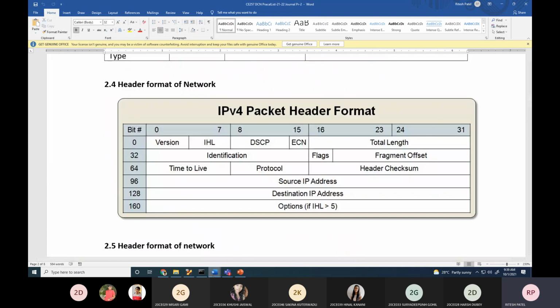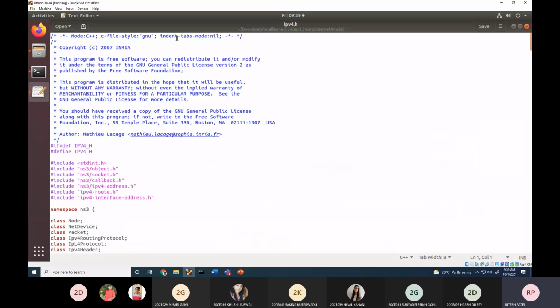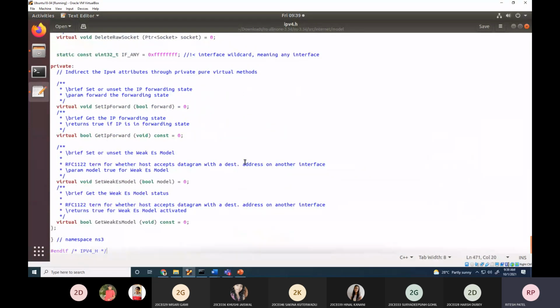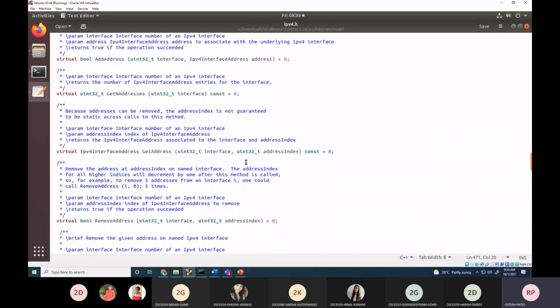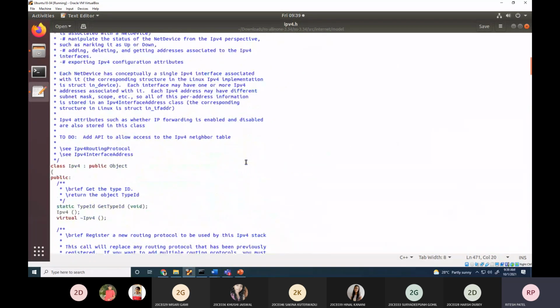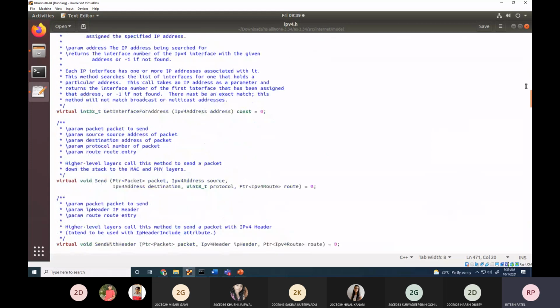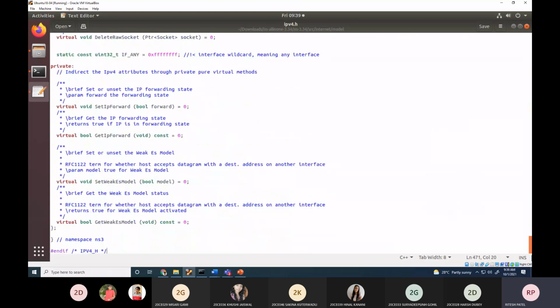Now I open this one, that is IPv4.h, and I go to the last part.